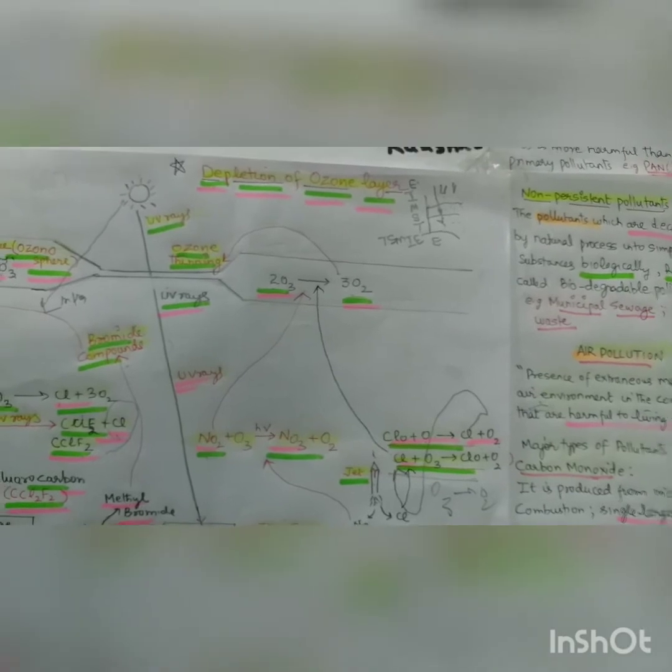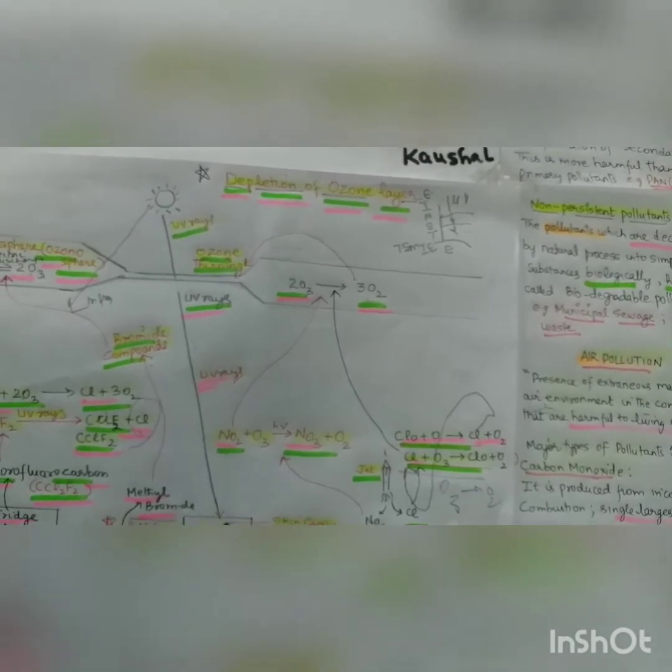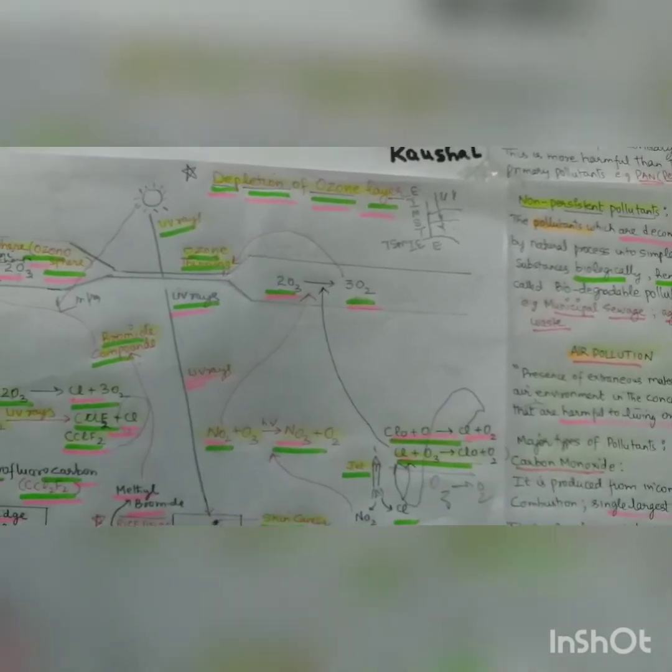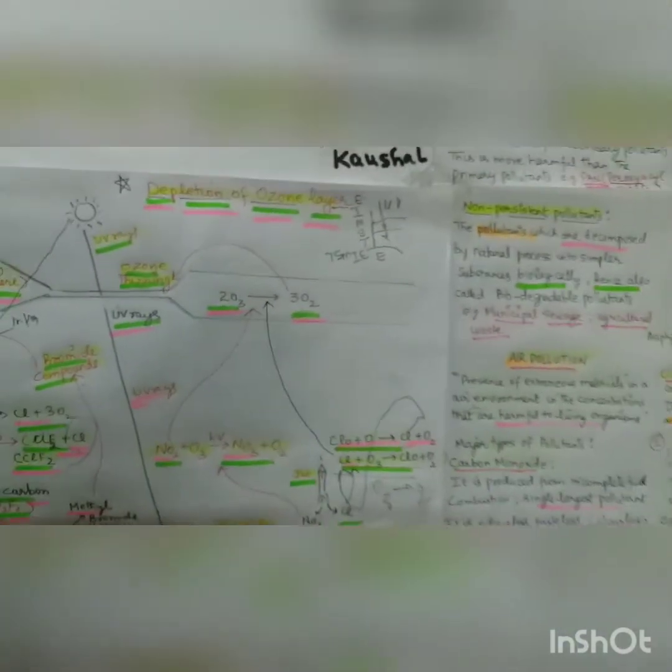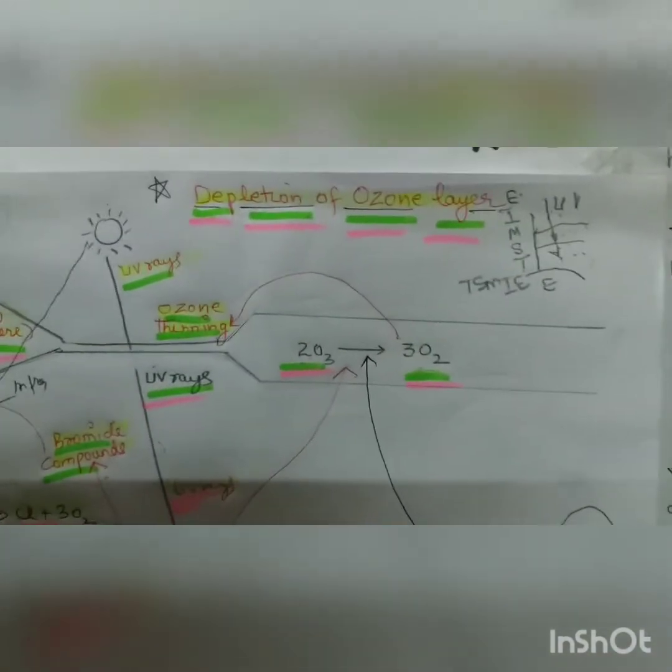Animals may also be blinded, fisheries are damaged, and the producers, that is the autotrophic plants in the sea as well as ponds, are damaged. So this leads to less yield, and the food supply will be reduced, right? And leads to a famine-like situation. Thus, there can be great ecological disturbance. So ozone depletion plays an important role in ecological stabilization. So this is the first topic I take today.